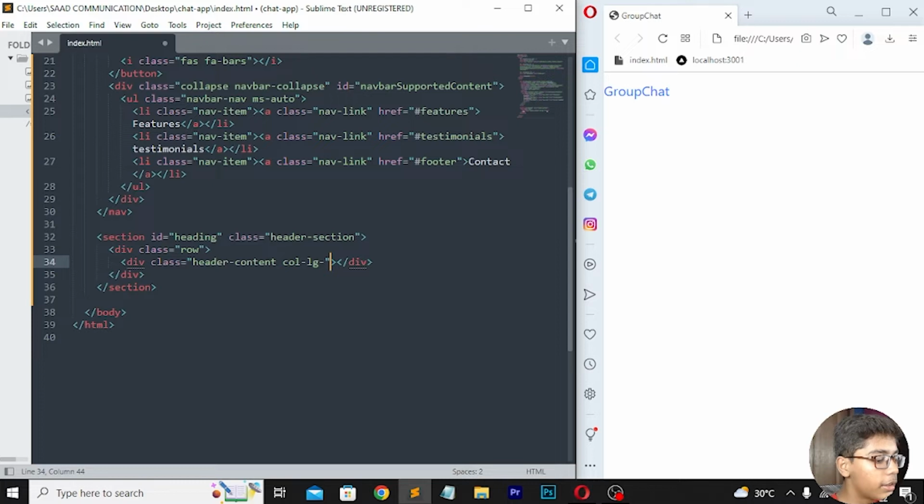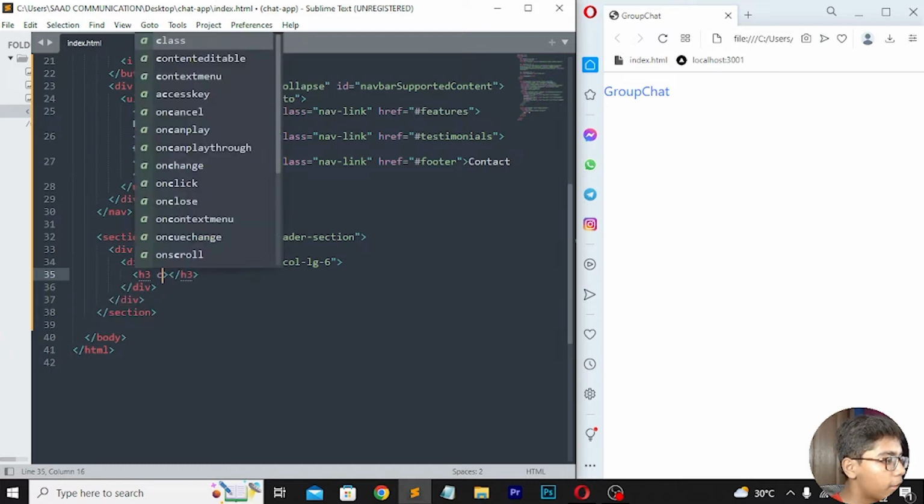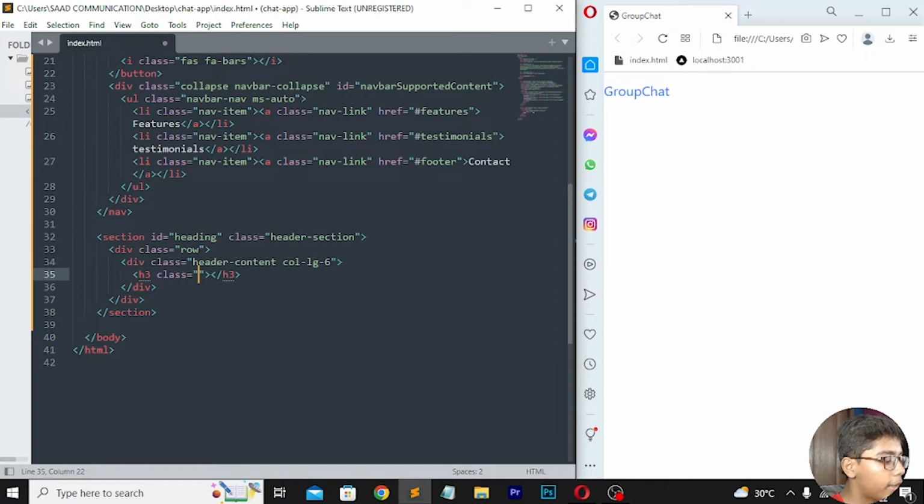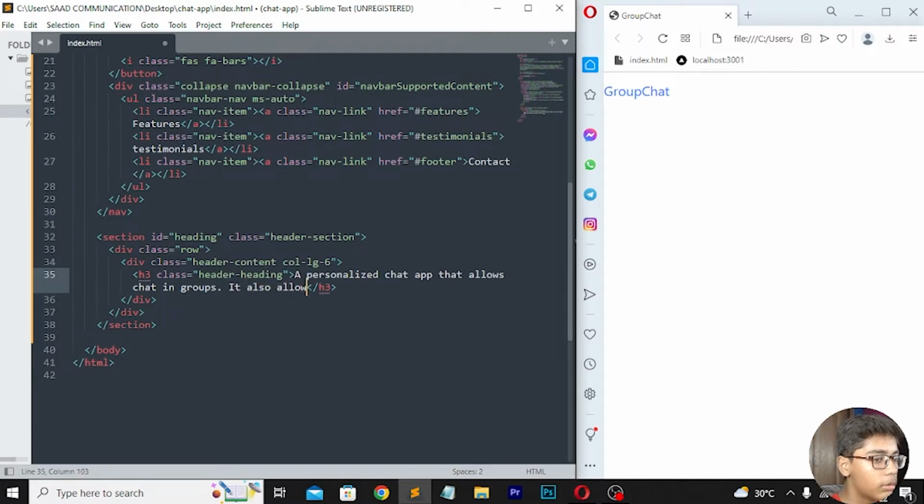Now when you've written this, I will be opening my numlock, then moving down, and here I will be writing h3. Then set class here, which should be header-heading. Then here you have to write a personalized chat app that allows chat in groups. Then you have to write it also allows group video chat.